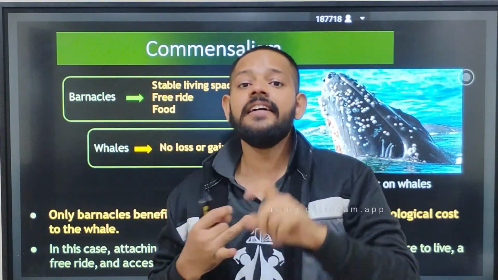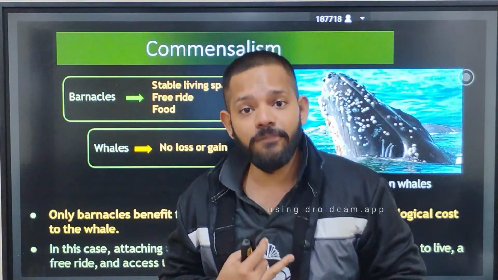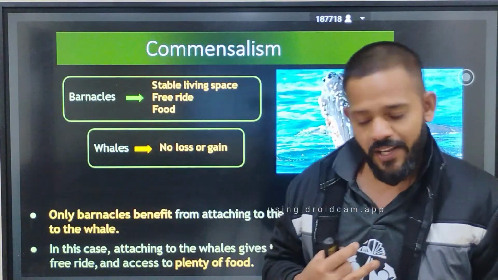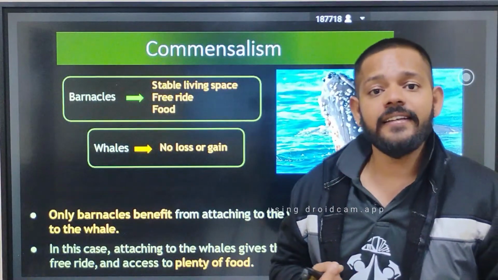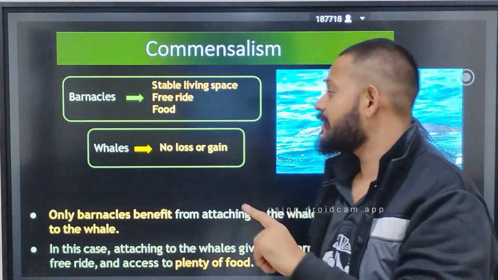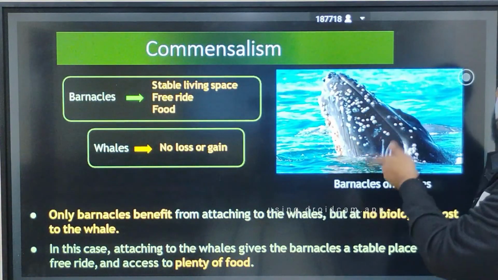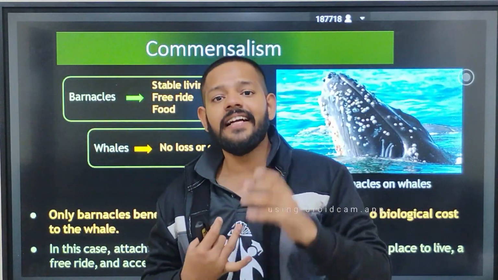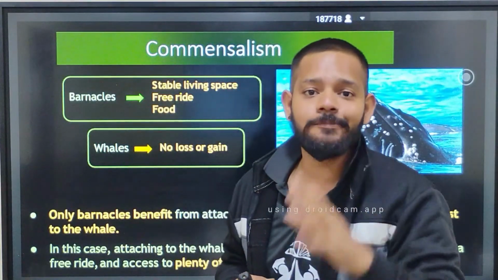First, it gets different types of nutritive food when it is moving with the whale's body. Second, it gets protection from its predators, because no one will dare to come near this large mammal. And third, it gets free transportation.